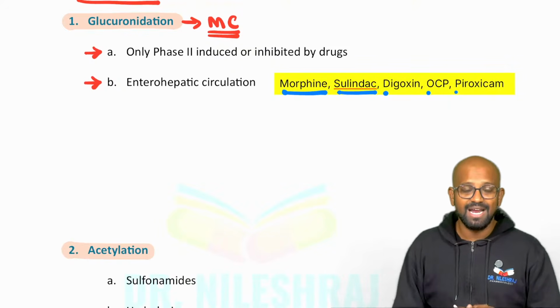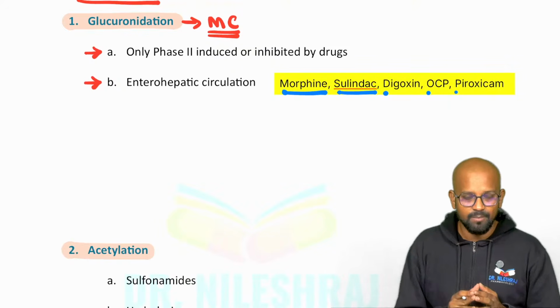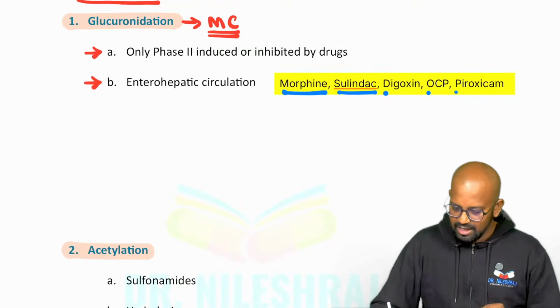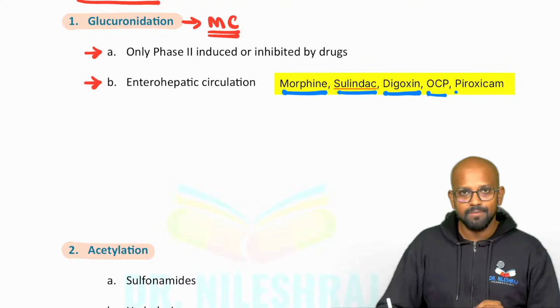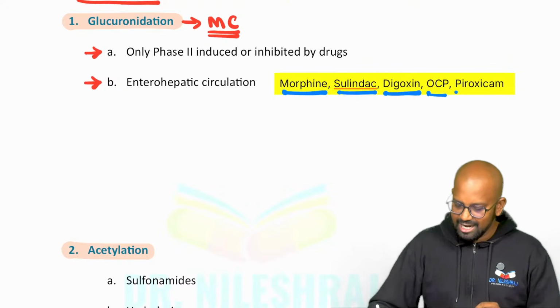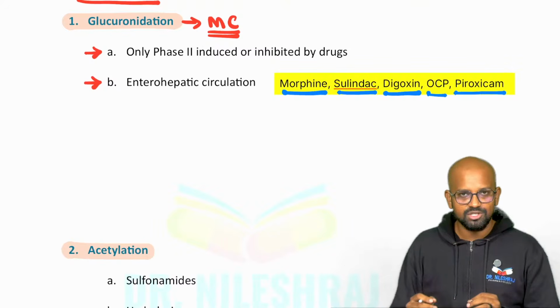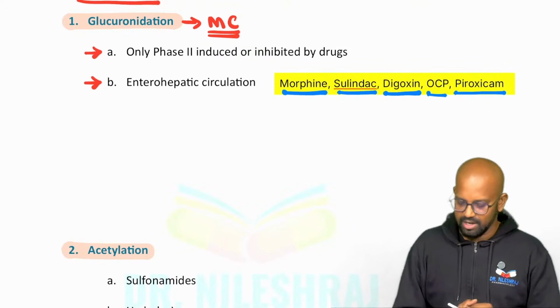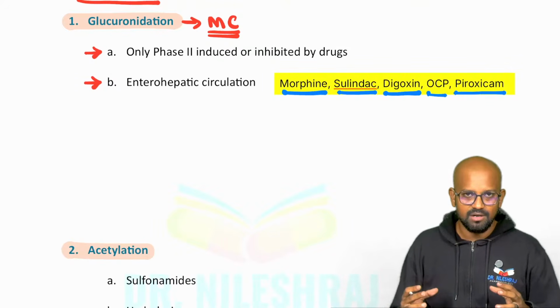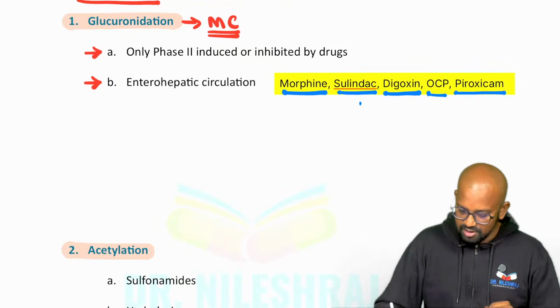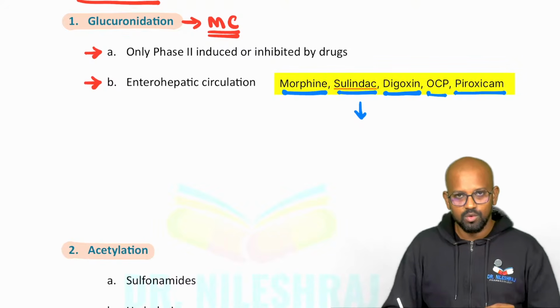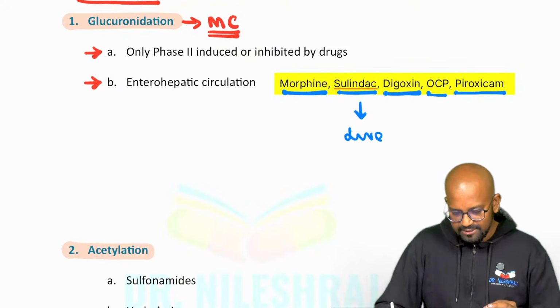Sulindac is an NSAID, a non-steroidal anti-inflammatory drug used for pain. Digoxin is a drug which is used for heart failure. OCP is nothing but oral contraceptive pills. And piroxicam is again a non-steroidal anti-inflammatory drug. Okay. Now, all these drugs have a classical feature, and that is, whenever these drugs are taken by the per oral route, they gain entry into the liver, guys.